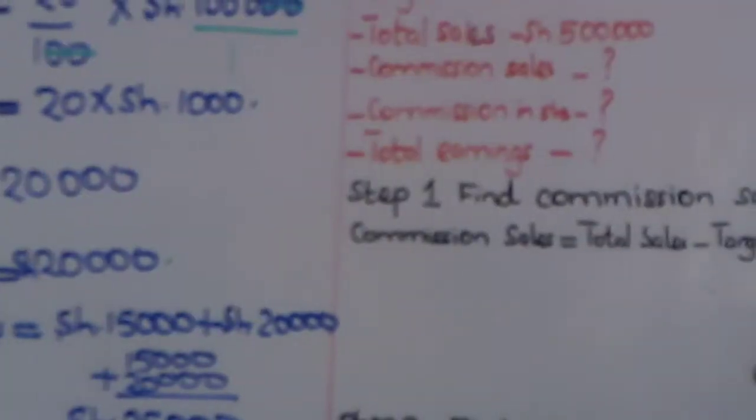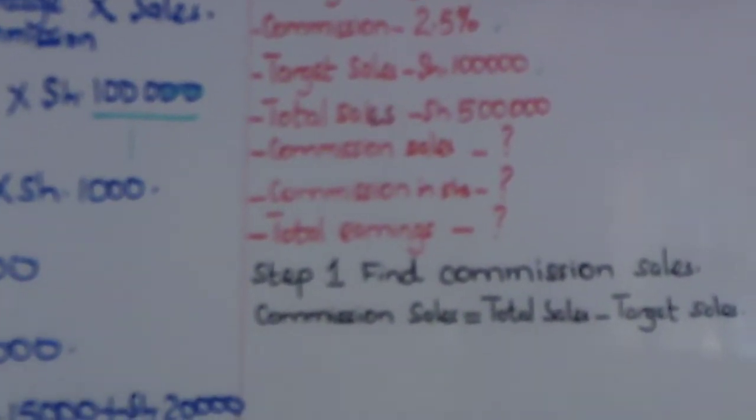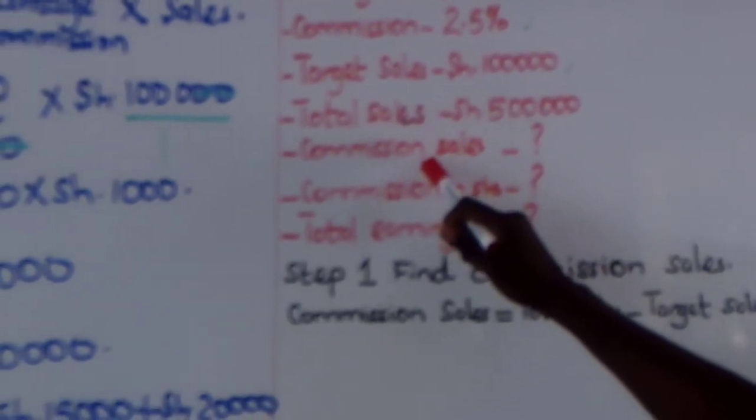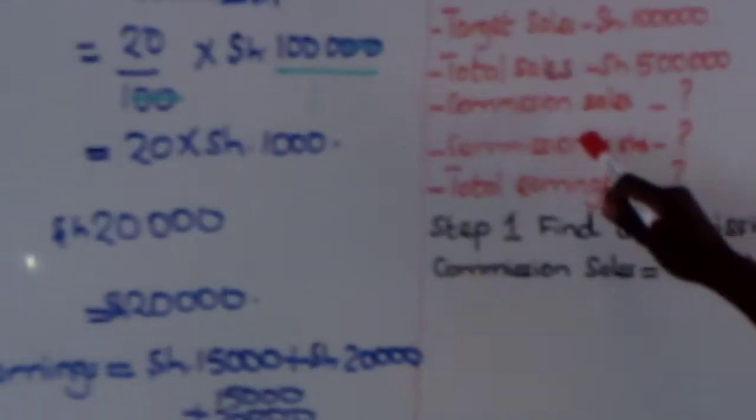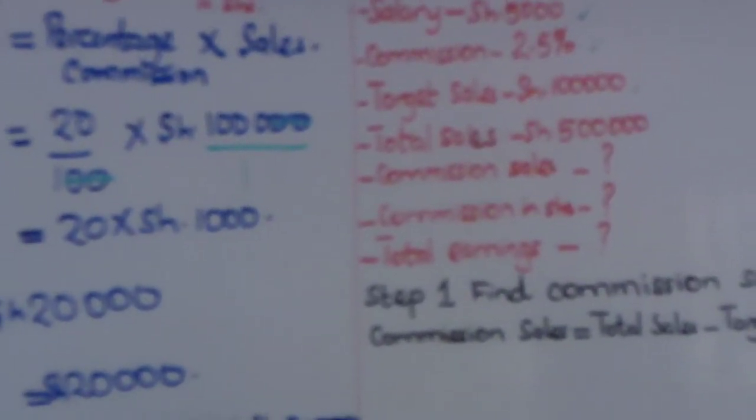Total sales as given in the question is 500,000 shillings. So we have three things that are very important and we are not given: commission sales, commission in shillings, and total earnings. These ones are very important.